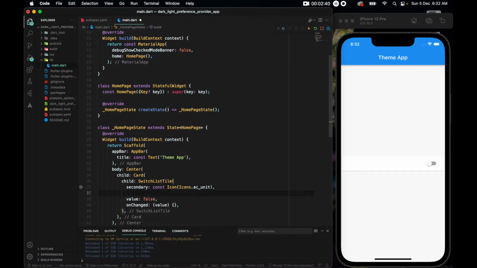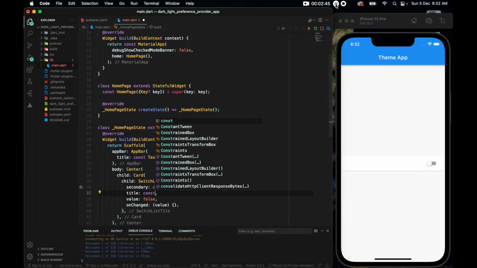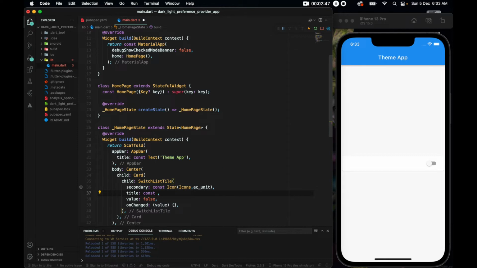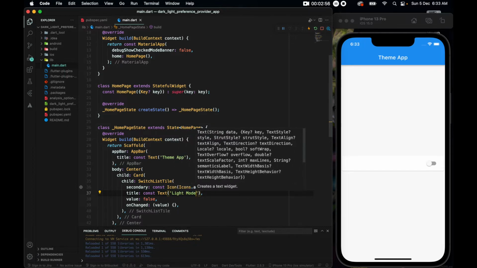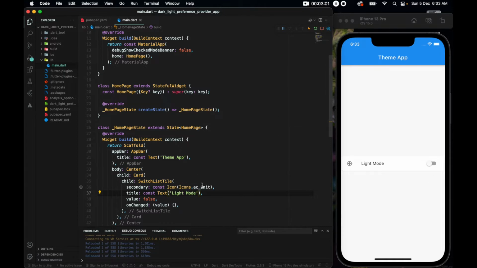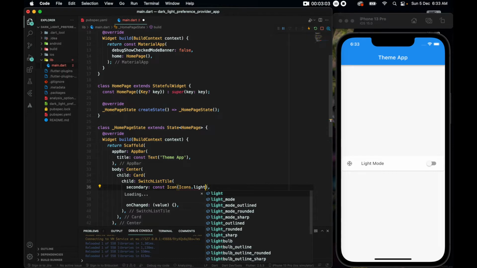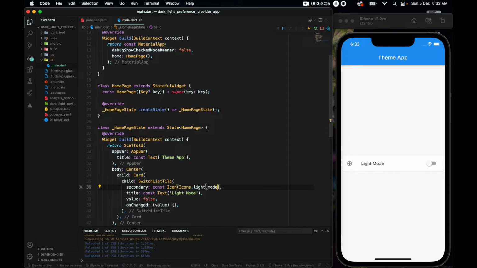And lastly but not the least, let's pass a title of a const text where we want to pass a title. So let's write light mode, because actually we are on the light mode now. And since I am here, let us just change it from AC unit to be a light mode icon. Alright, I like it. So now we have a light mode that you can see. We have this text here and a button.